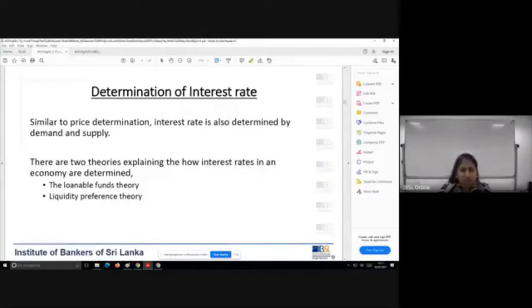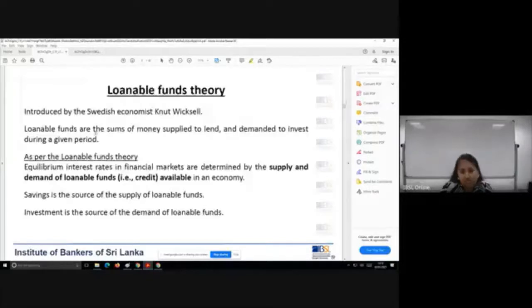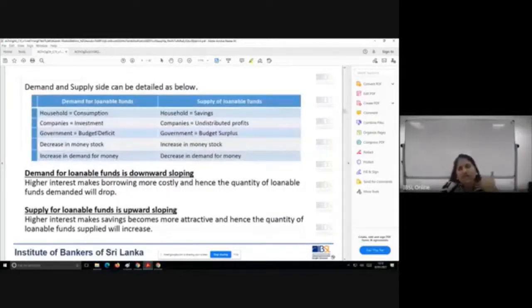And then we moved on to study how this interest rate is determined. We saw that the price of a particular product is determined by demand and supply. Just like that, interest rate, which is the price of money or price of funds, how is this interest rate determined? Or in other words, we looked at demand of what and supply of what decided the interest rate. There were two theories which showed us how this interest rate was determined. One is the loanable funds theory, and the other is the liquidity preference theory.